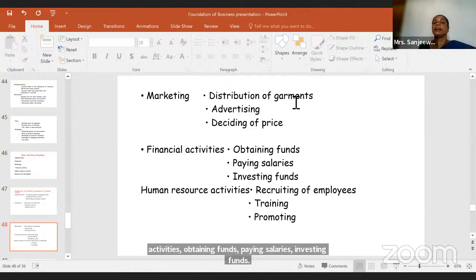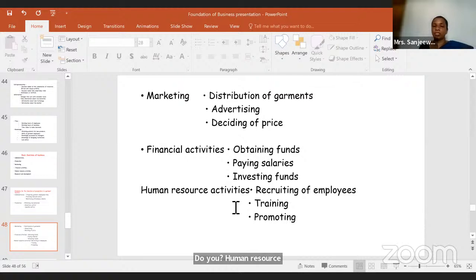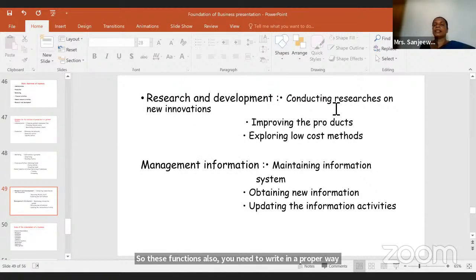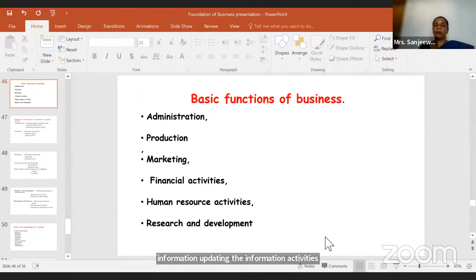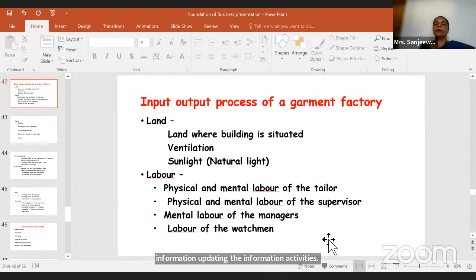Human resource activities: recruiting employees, training them, promoting them. So these functions also you need to write in a proper way, right? Then research and development: conducting research, new innovations, improving the products, exploring low-cost methods. Then management information: maintaining the information system, obtaining new information, updating the information. Now I hope that it is clear, right? Input-output process. Now, this is how they ask: write the input-output process of a garment factory, right?